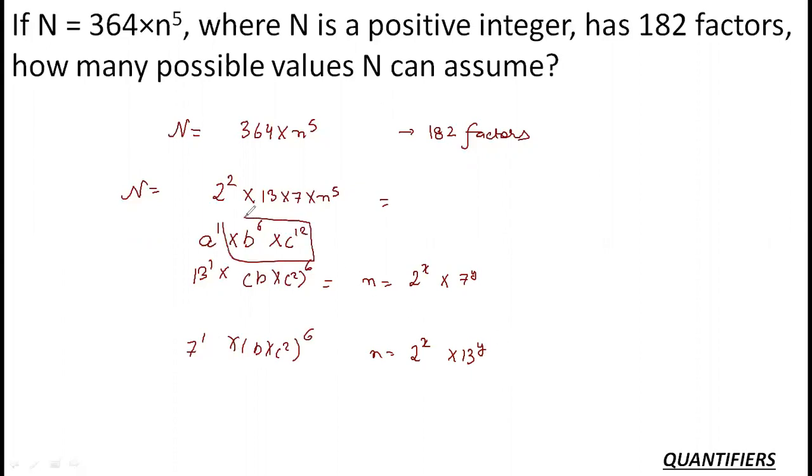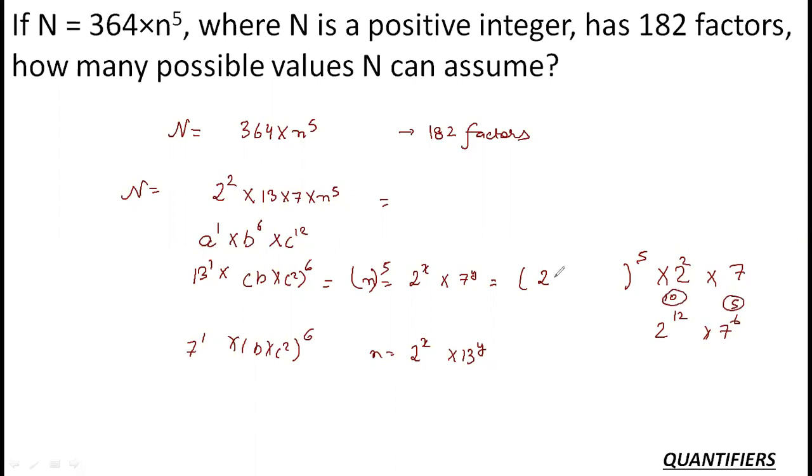Now think to yourself that n has already power 5. What should I place here in the place of x and y in order to get this? Okay, now it is mere observation and nothing else. Very simple from here. Can I say if I substitute n as 2 to the power, I have 5 already outside and I have 2 square outside and I have 7 outside. I need 2 power 12. I need 7 power 6. So basically I need 10 more 2s and I need 5 more 7s. So basically I can put it as 2 square into 7.